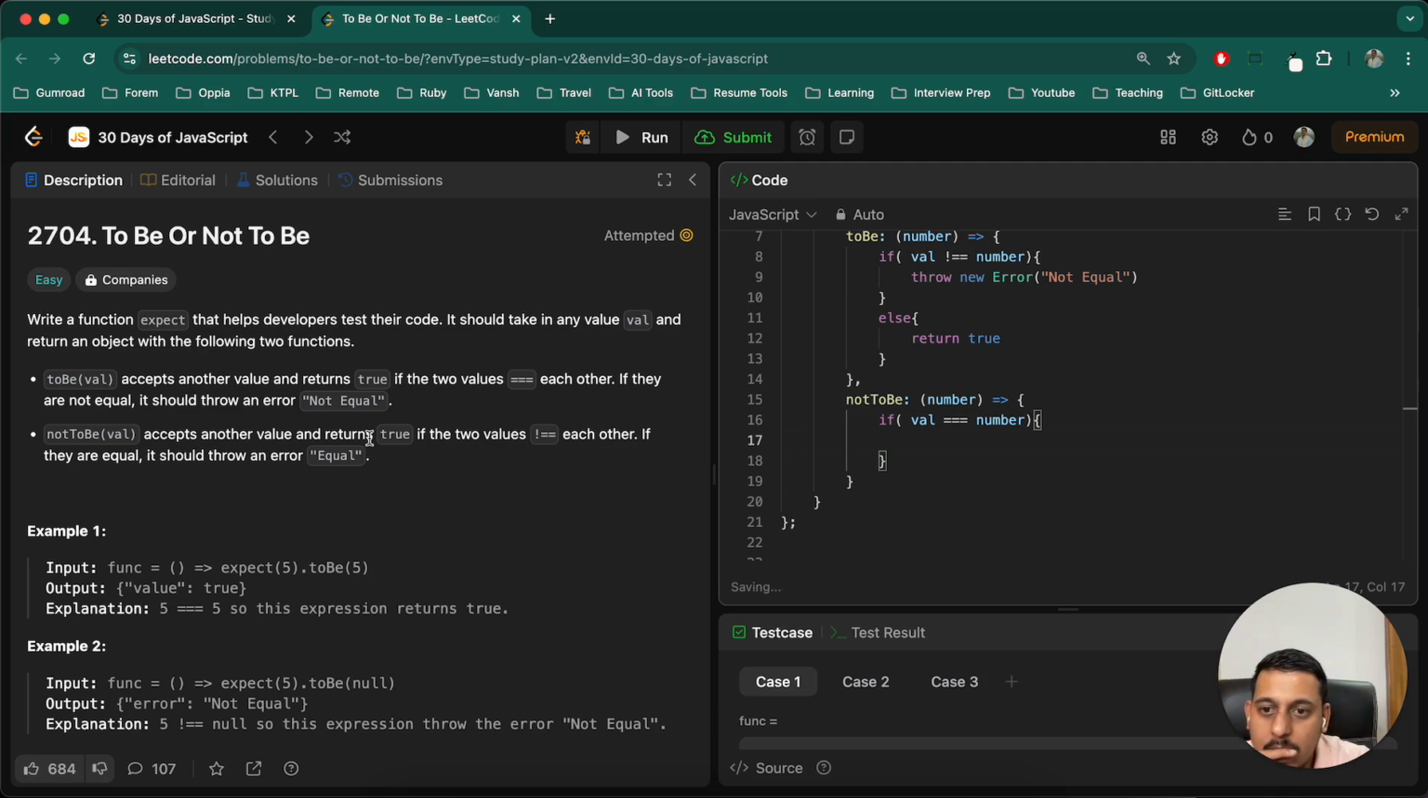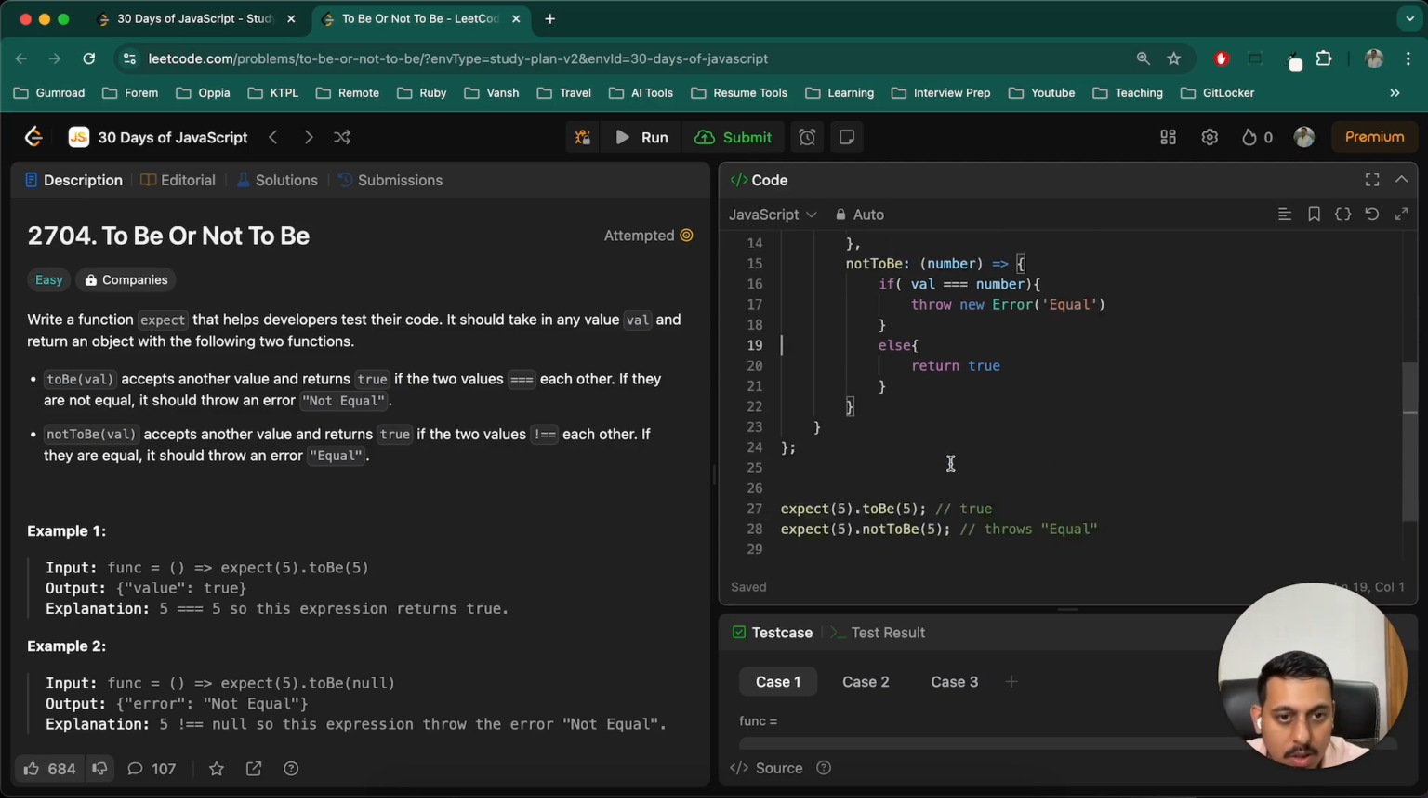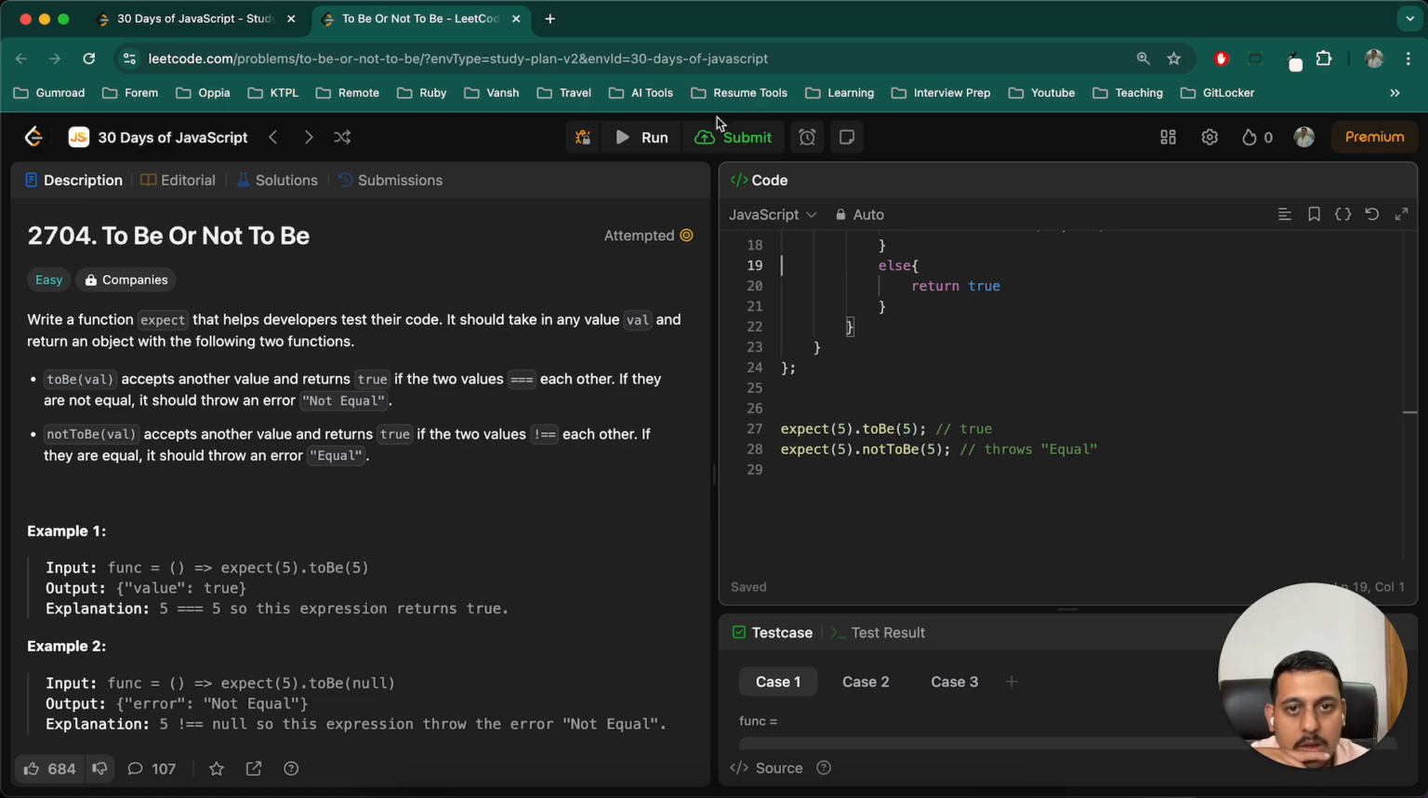It accepts another value and returns true if the values are not equal. Okay, return true if the values are not equal, and if they are equal, throw an error. Throw new Error, "Equal". Okay, let's try this and run it.